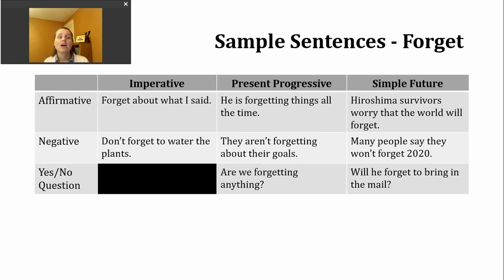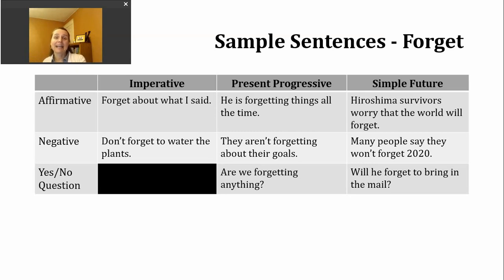And it's either you singular if you're talking to one person, or you plural if you're talking to a group of people. So let's look at an affirmative example using our verb forget. Forget about what I said. So here, someone is commanding someone not to remember. Another phrase that would have a similar meaning is never mind. Something either has changed or maybe the person misspoke, made a kind of an accident, right? And so they're just saying, forget what it was that I said earlier.